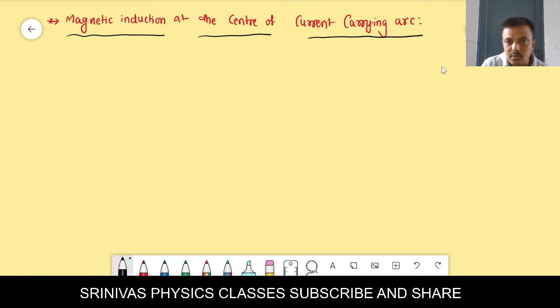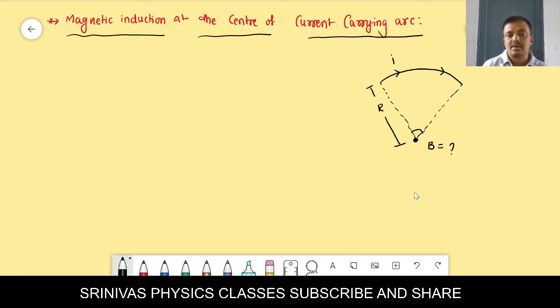For the purpose we will take one arc like this. This is an arc. It carries some current here, right? And this arc makes some angle theta at the center of the circle. An arc is a part of a circle. I want to find the magnetic induction at the center by applying the Biot-Savart law.